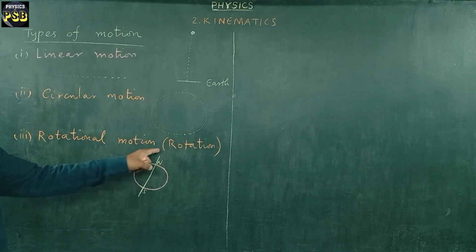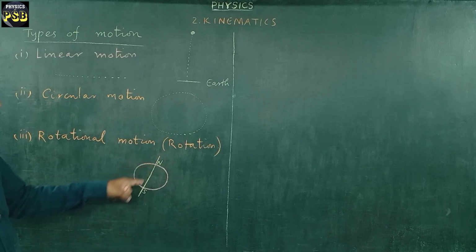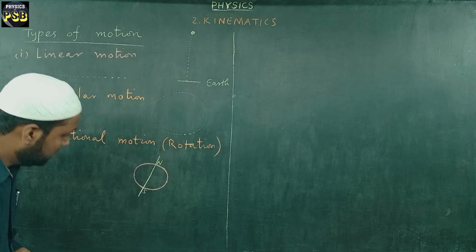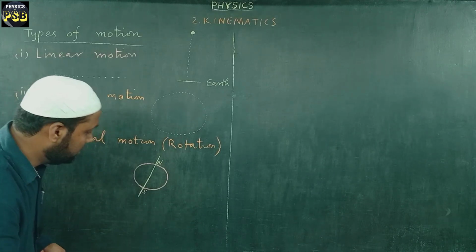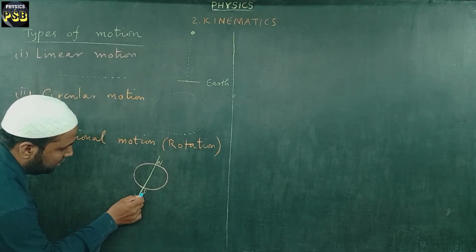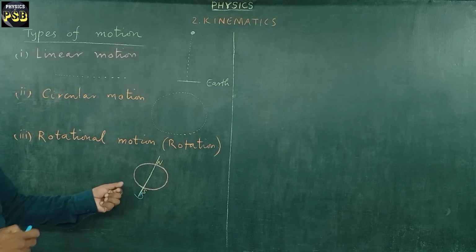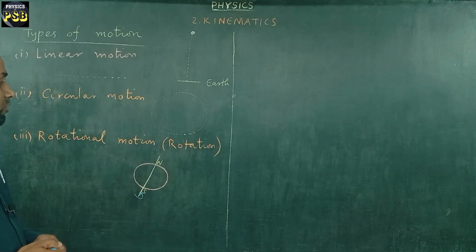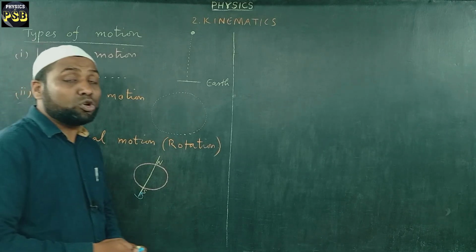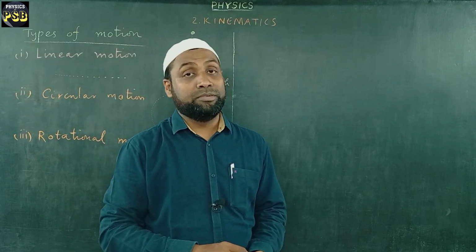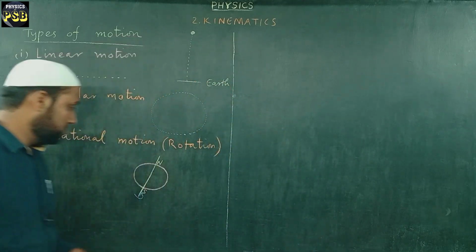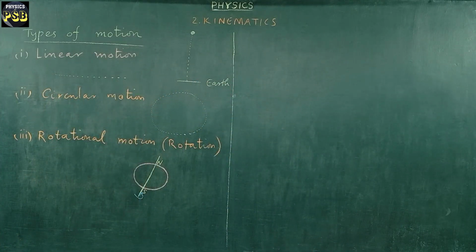The line that passes through these two poles is nothing but the axis about which the earth rotates in this way. So this spinning of earth is an example of rotational motion. Then the motion of our top is another example of rotational motion. Got it?